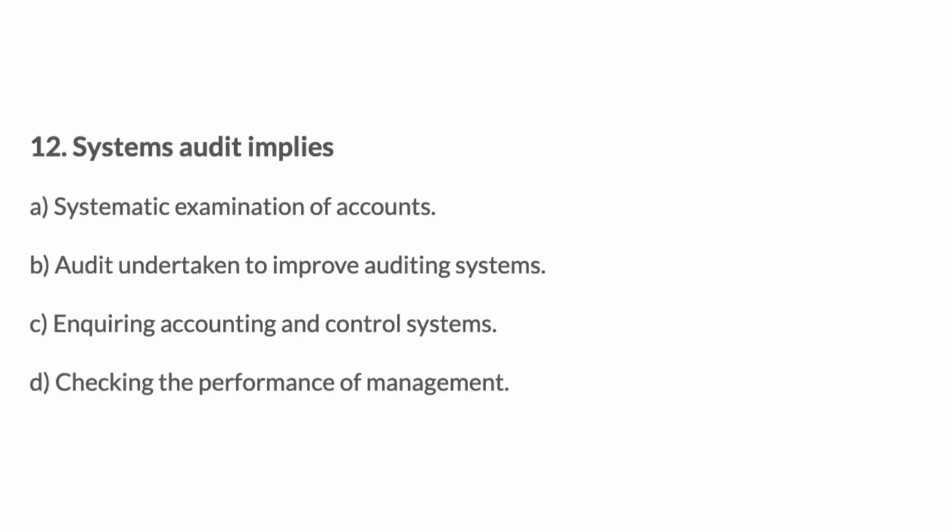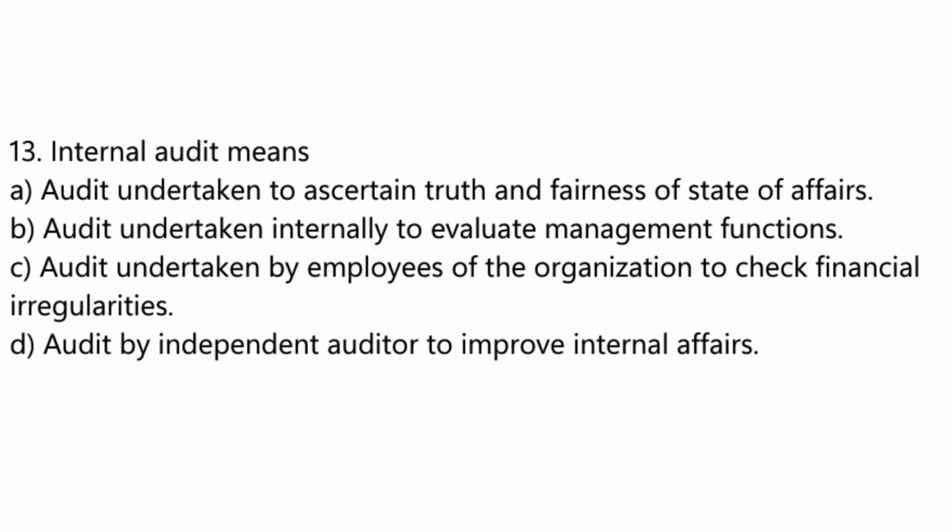12. Systems audit implies: A. Systematic examination of accounts. B. Audit undertaken to improve auditing systems. C. Inquiring accounting and control systems. D. Checking the performance of management. Answer: C. 13. Internal audit means: A. Audit undertaken to ascertain truth and fairness of state of affairs.